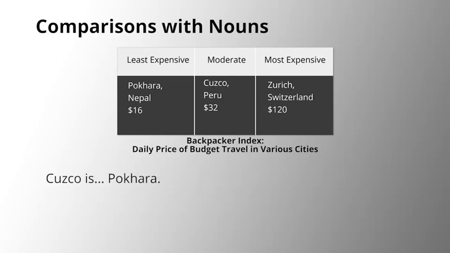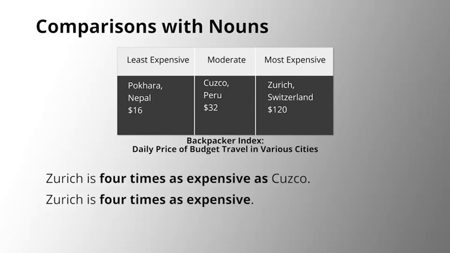Okay, your turn. How about Cusco? You could do the same thing and say Cusco is more expensive than Pokhara. And you could also say, by how much? We could use twice as much. Cusco is twice as expensive as Pokhara. And then, how much more expensive is Zurich than Cusco? Zurich is 4 times as expensive as Cusco. Or just, Zurich is 4 times as expensive. So those are various ways to compare two things.